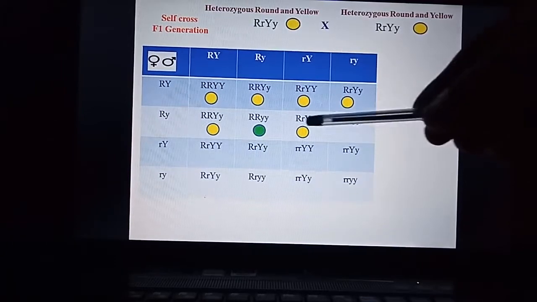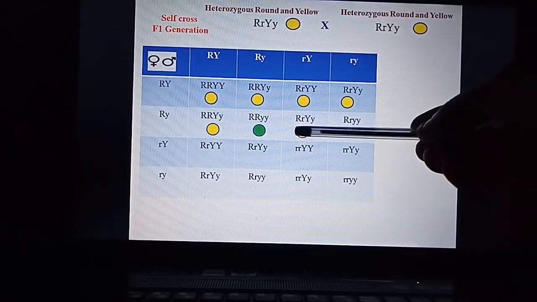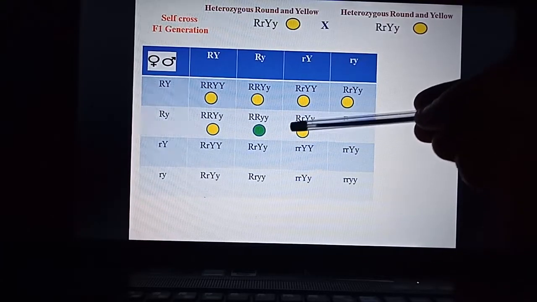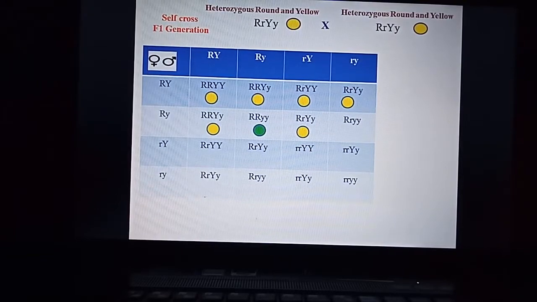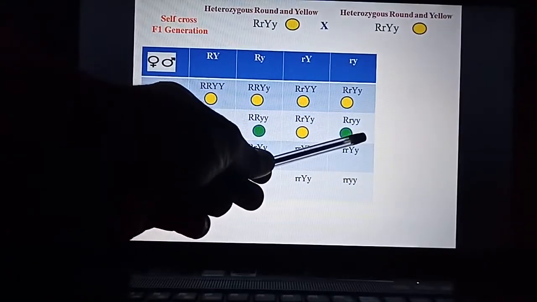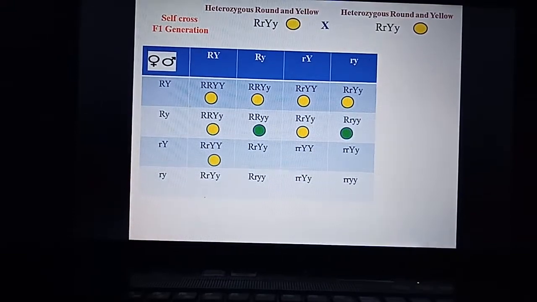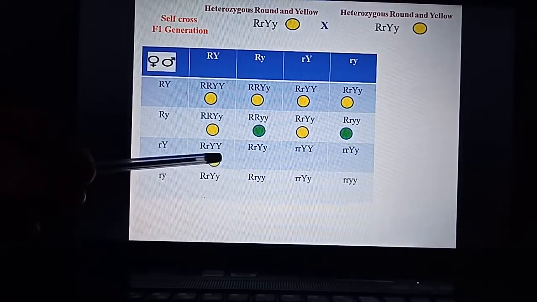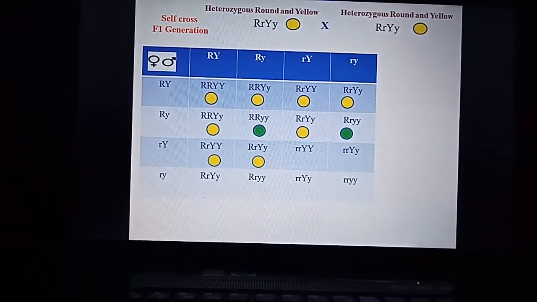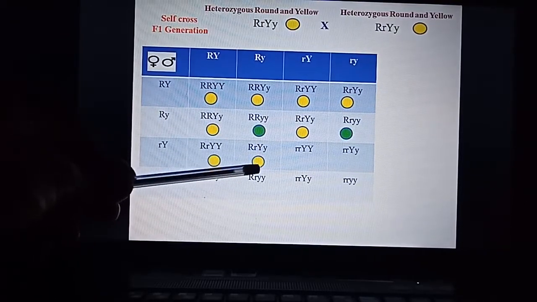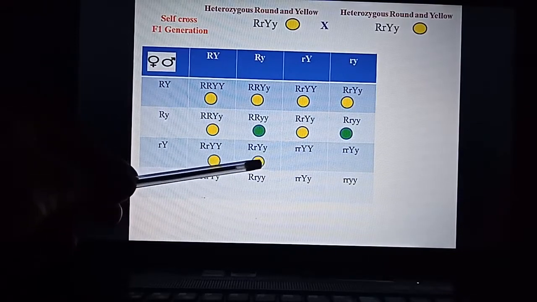So next column, capital R, small r, capital Y, small y. So this becomes heterozygous round, heterozygous yellow seed. So in the last block, it is heterozygous round, homozygous green in color. So next box we fill capital R, small r, capital Y. This is heterozygous round, homozygous yellow. Similarly here capital R, capital Y, small y. So this becomes heterozygous round and heterozygous yellow in color.